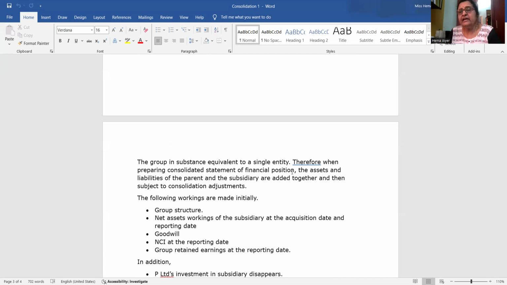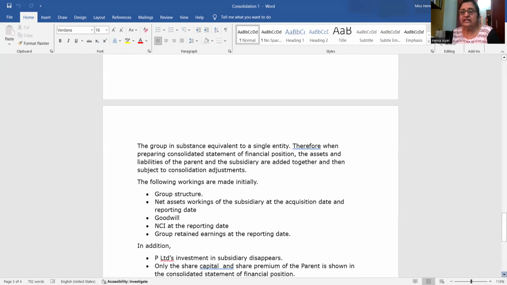Then you prepare a net asset schedule for the subsidiary S Limited at the date of acquisition and at the date of reporting. Then the third one, you calculate the goodwill. Fourth one, you calculate the non-controlling interest at the reporting date. Fifth one, you calculate the group retained earnings as at the reporting date. I will be explaining in another video how we are going to do it practically. Then further adjustments. In addition to these workings, there will be further adjustments.